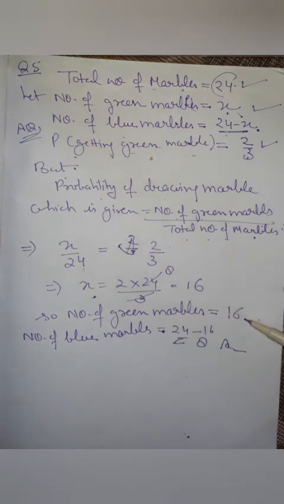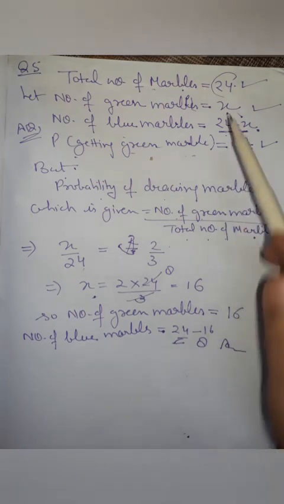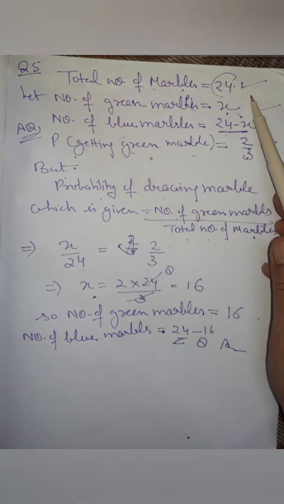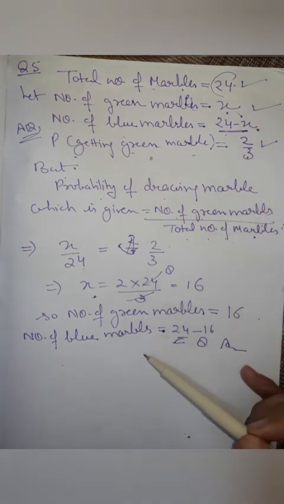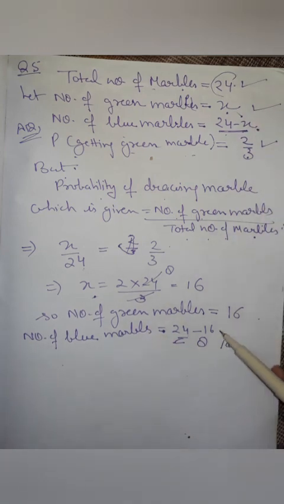Now what is asked is to find the number of blue marbles in the jar. As green marbles are 16 and total marbles are 24, number of blue marbles will be 24 minus 16, that is equal to 8. So students, in this way we can solve so many different questions based on probability. Okay.